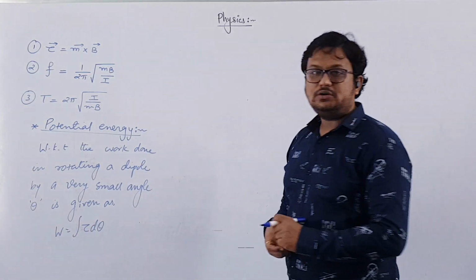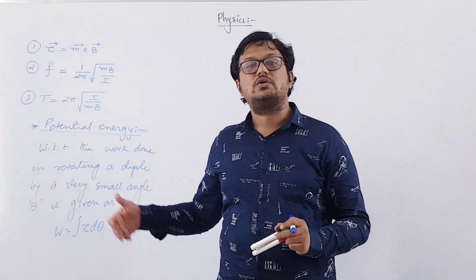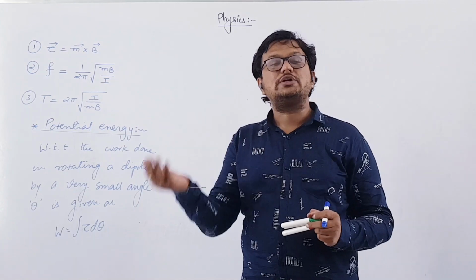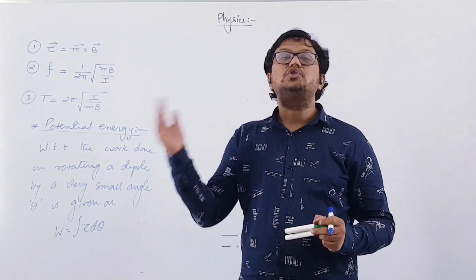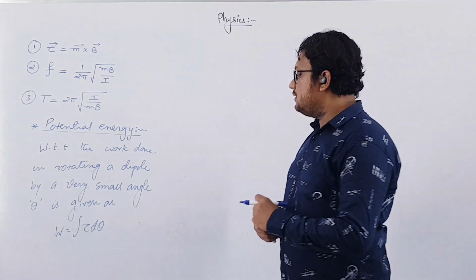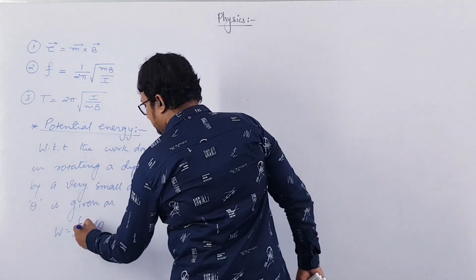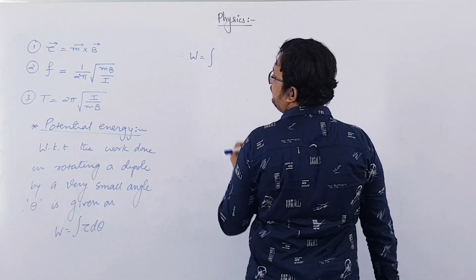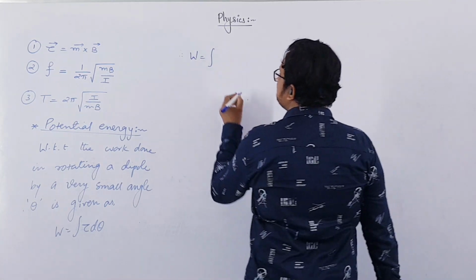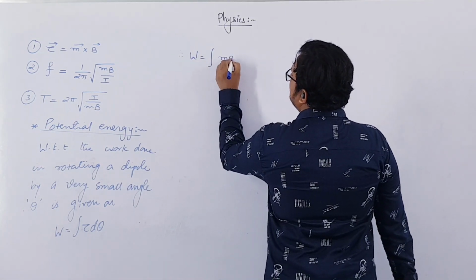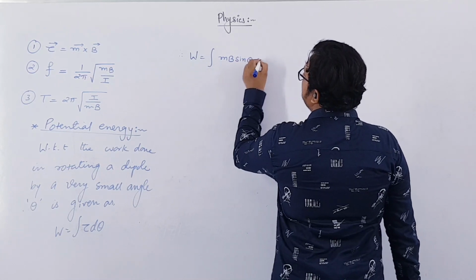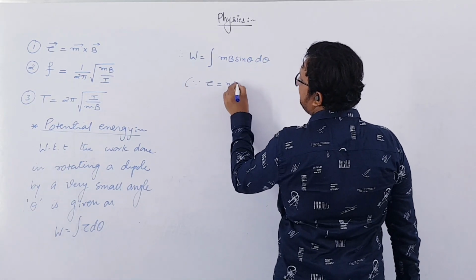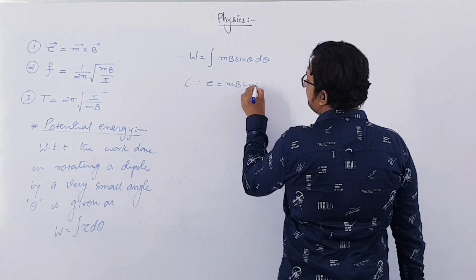In chapter 7, rotational motion, you have come across this formula. Work done equals force into displacement. So for rotational motion, work done will be equal to torque into displacement, right? So torque into d theta. Therefore, W will be equal to integration of, we know the formula for torque is mb sin theta, into d theta, because torque equals mb sin theta.